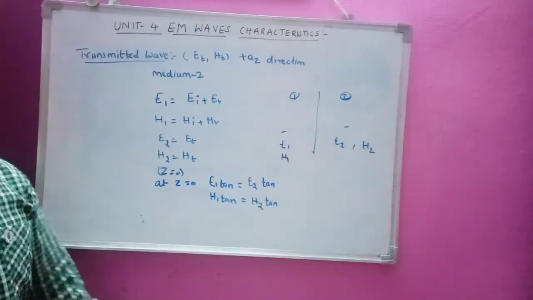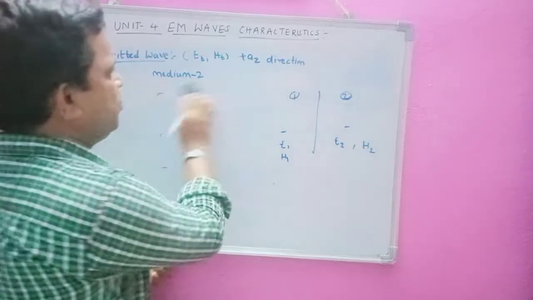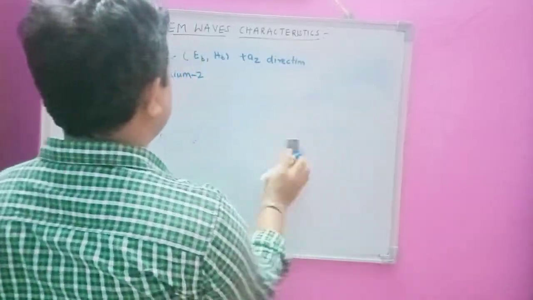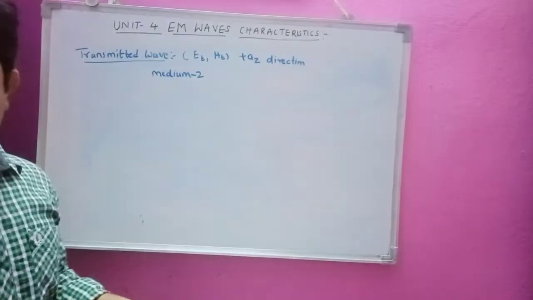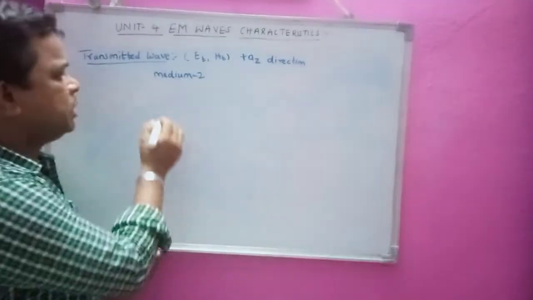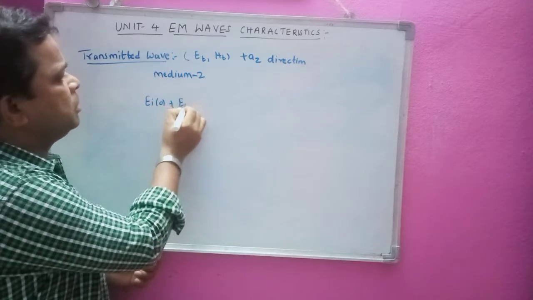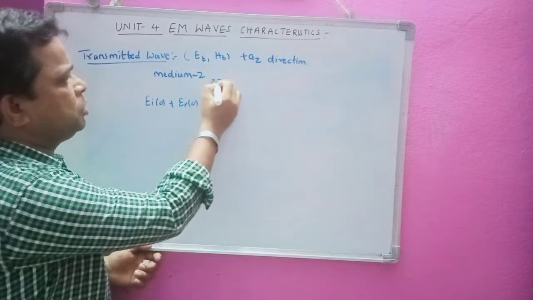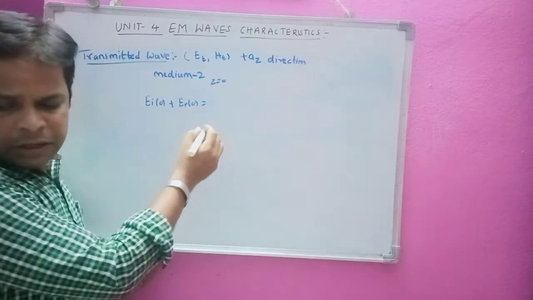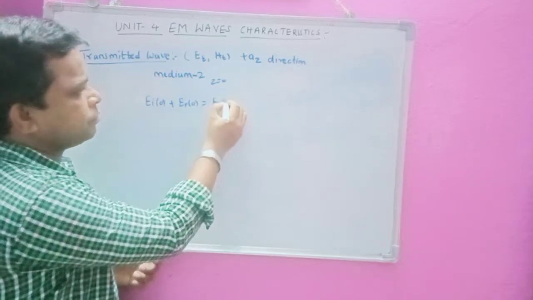Now we will use equations 1 to 6 that we have derived to write the equations at Z equal to 0: EI naught plus ER naught, that is E at Z equal to 0, is equal to ET naught, ET of 0.